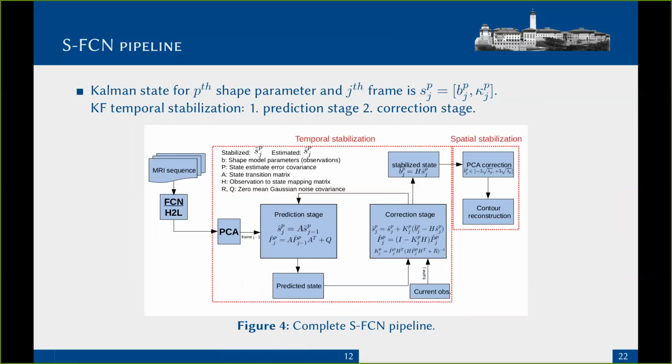First, the temporal stabilization is executed. The Kalman filter has two stages, prediction stage and correction stage. In the prediction stage, the state value for the current frame is predicted using the previous stabilized value. Then, using the current observed value and the predicted value from the prediction stage, the Kalman state is corrected and stabilized. After temporal stabilization of a parameter, its value is clipped to the defined range in spatial stabilization to remove outliers. Finally, vocal tract contours are recovered from the shape parameters.